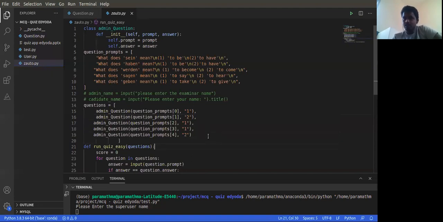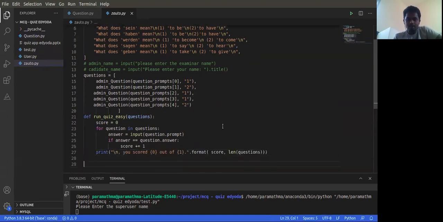If the user, I mean the admin, is not in a position to give the questions, these are the questions which are automatically generated for a particular candidate who is interested in taking the quiz. Here you can see this is the function which is used to run the quiz.